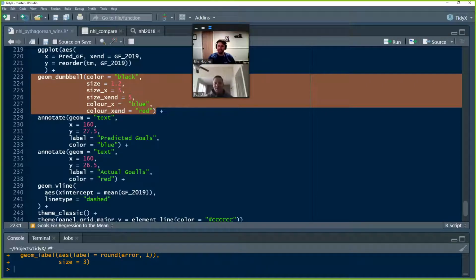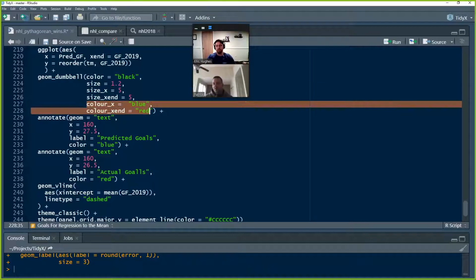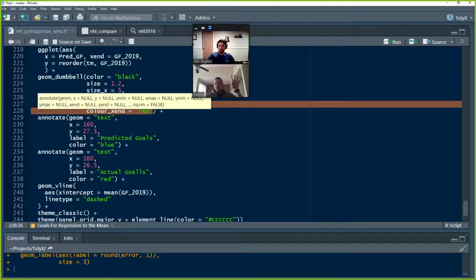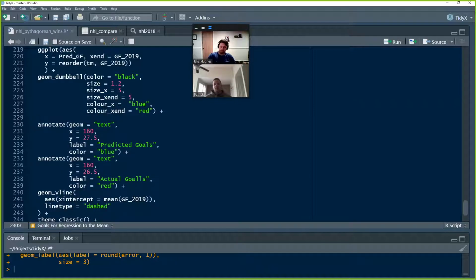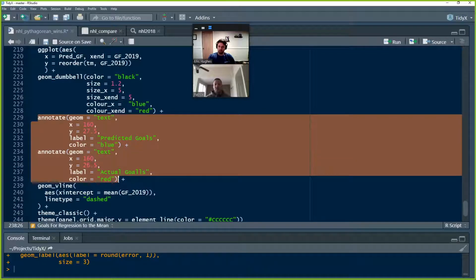So for the dumbbell plot here, the color is the color of the line between the two points, the start and end point. The size is the thickness of the line. The size of x and xend is going to be the thickness of the dots. We're going to change the colors of xend and x start because we want to be very explicit about what was predicted and what was observed. So we set the predicted to be blue and the observed to be red. And since a legend isn't automatically made for those two colors, I'm going to make one by using annotate.